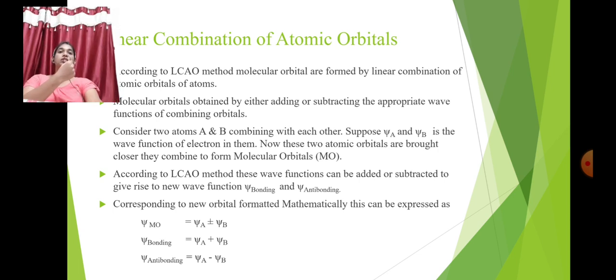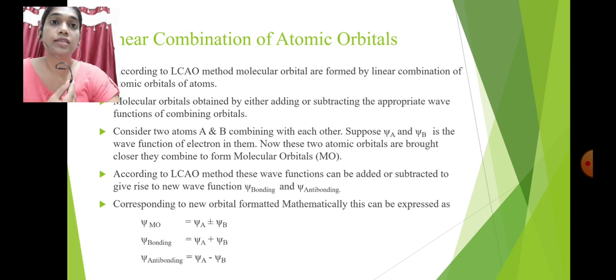The next point is the linear combination of atomic orbitals. According to the LCAO method, molecular orbitals are formed by linear combination of atomic orbitals, obtained by either adding or subtracting the appropriate wave functions. Here we use psi as the wave function of an electron.